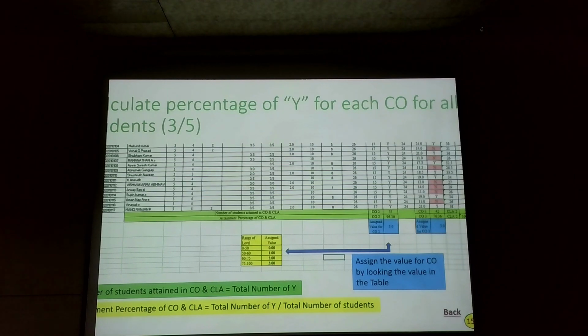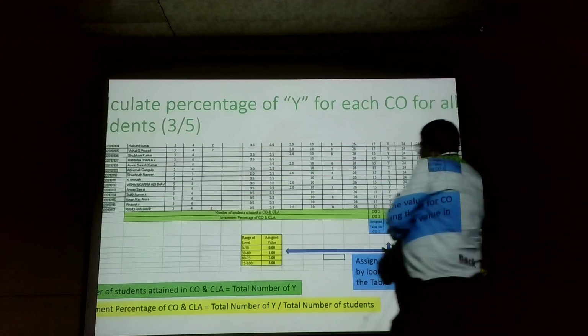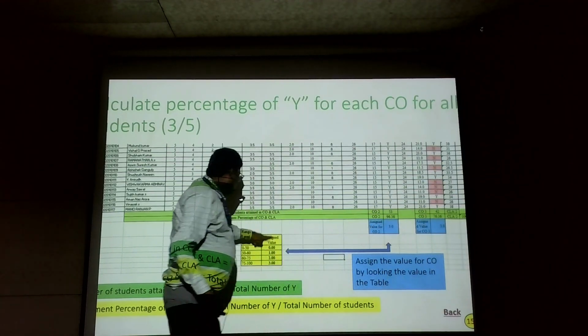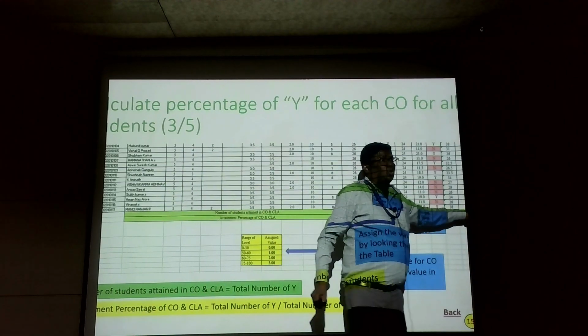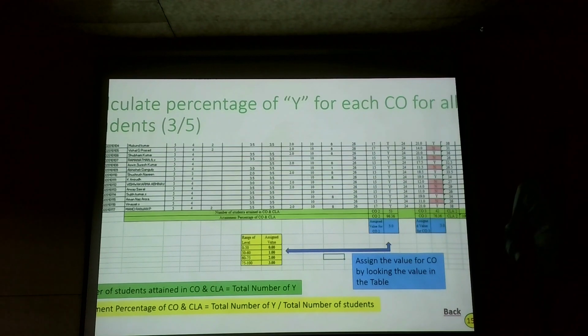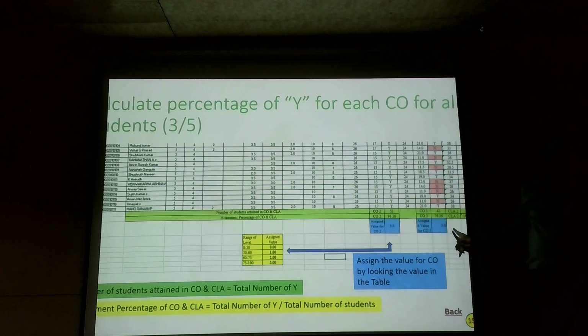Here you are attaining a 3. How can you compare the 3 to less than 1? So whenever you are assigning a value for CO2 and CO3, the same assigned value should be put for the cycle test also. Because we don't have the authority to change the 50% mark here for cycle test or university exam. Pass percentage mark we cannot change in the regulation. We are keeping it as it is. Only other calculations we are changing to 60%.